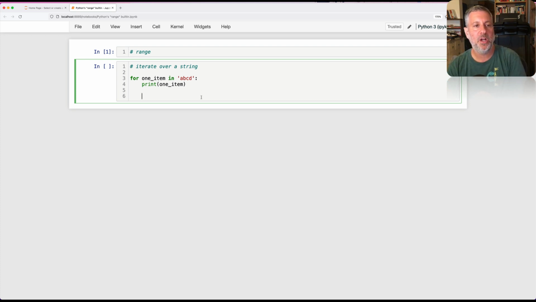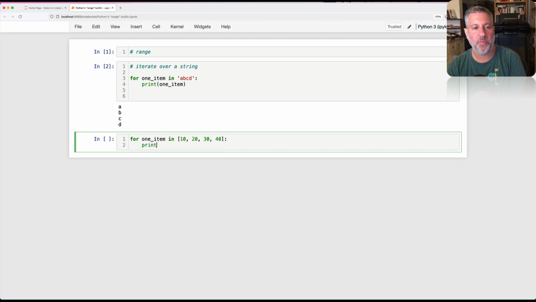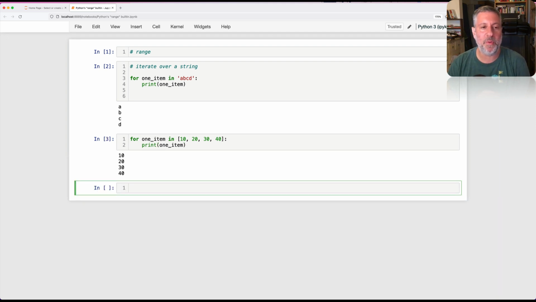Well, what if I say here for one item in 10, 20, 30, 40, print one item. Well, same thing. The for loop turns to the list and says, are you iterable? The answer is yes. And so the for loop says, okay, give me your next thing, your next thing, your next thing. And the list gives it 10, 20, 30, 40. Each of those is assigned to one item. We run the loop body.